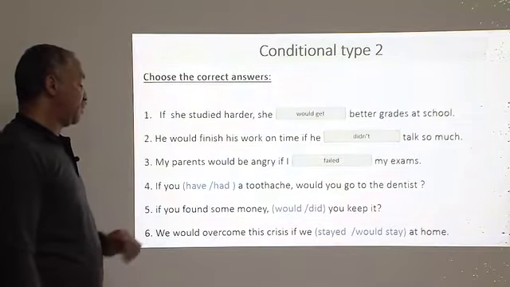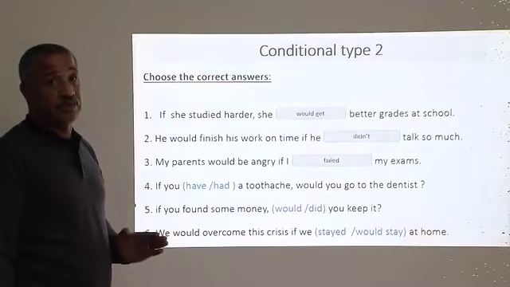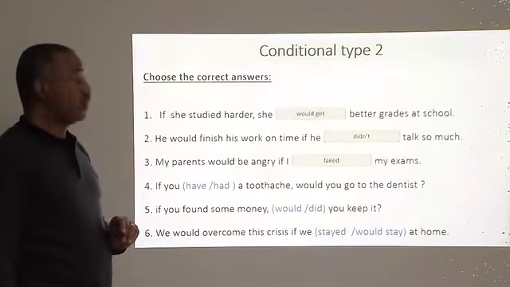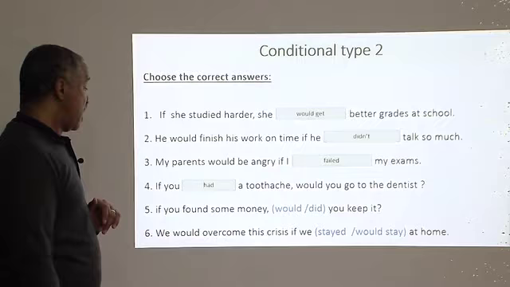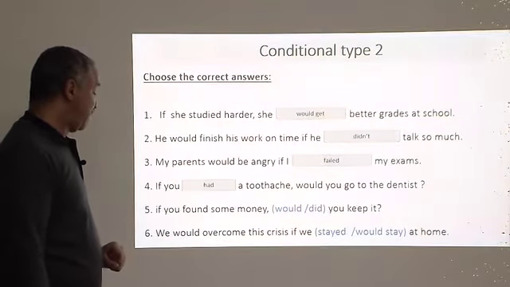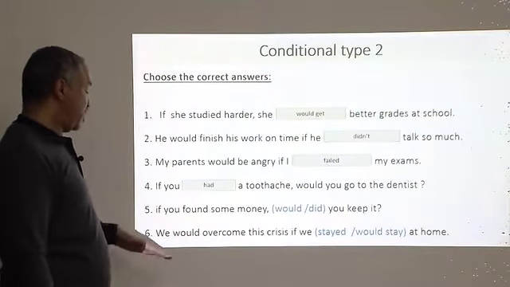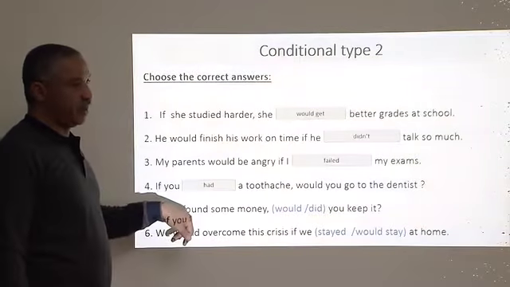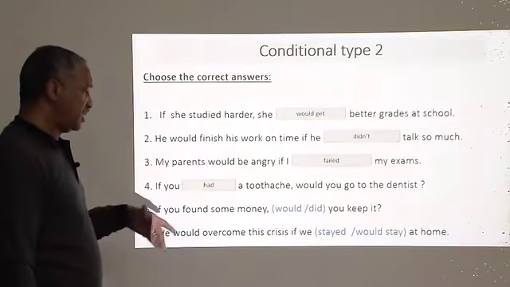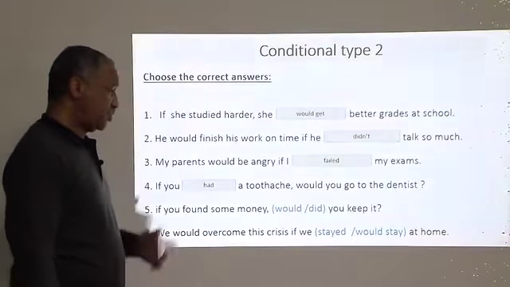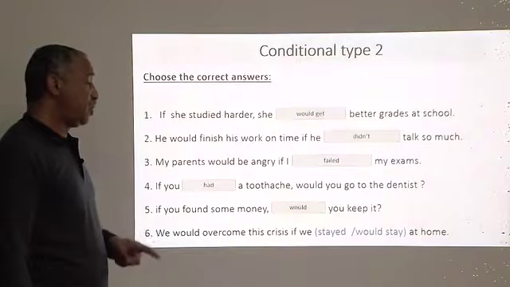Now we have started with the if clause, and of course what comes directly after if is the verb in the simple past. I'm always speaking about conditional type 2. And then: if you had a toothache, would you go to the dentist? And then we go to sentence number 5: if you found some money, all right? From time to time I remind you that what comes directly after if is the verb in the simple past, and the second part of the sentence is with would plus the verb in the infinitive. It looks like this: if you found some money, would you keep it?